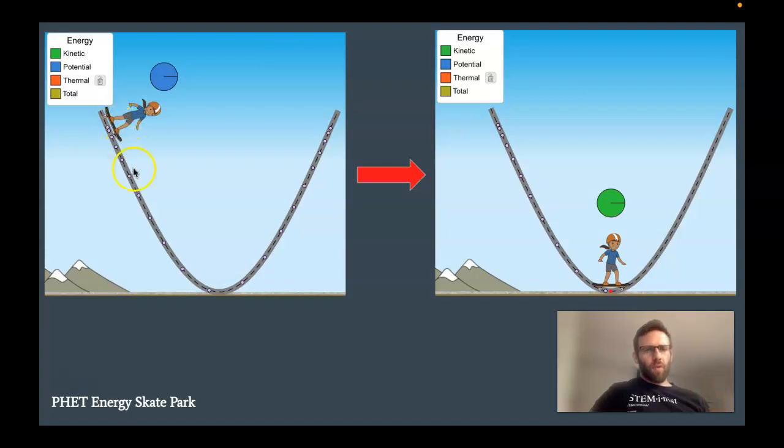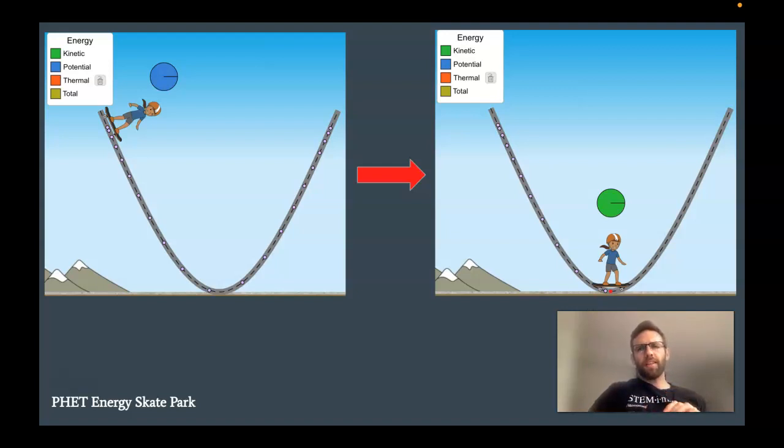Now let's say they start rolling down the ramp and they get to this bottom position, and that's what this picture over here is showing. Here they're in their bottom position, and now this is where they have all kinetic energy. They have no potential energy because there's no height above the ground. They're on ground level. It's all kinetic.